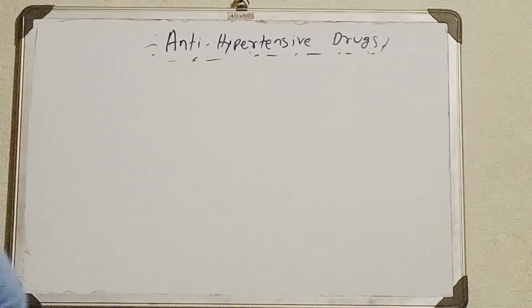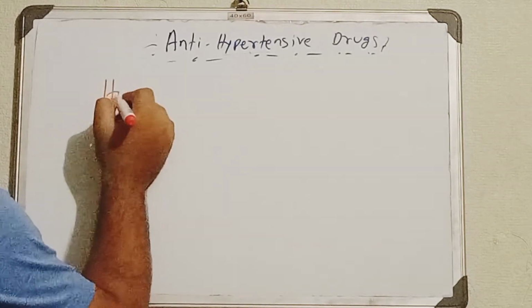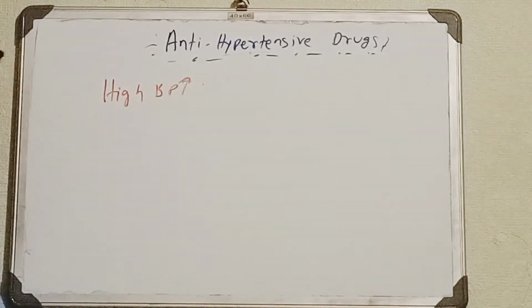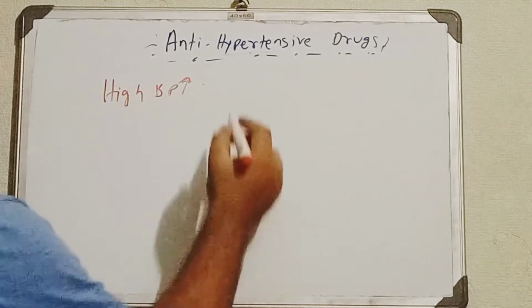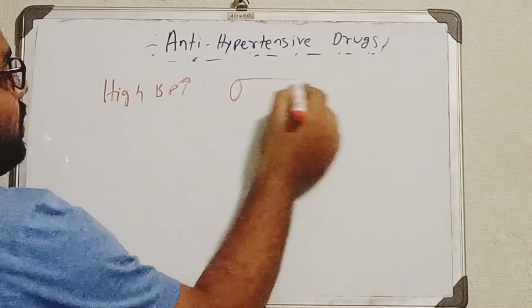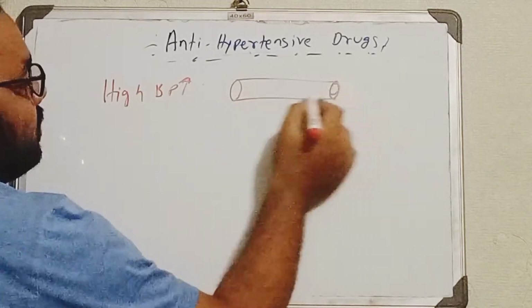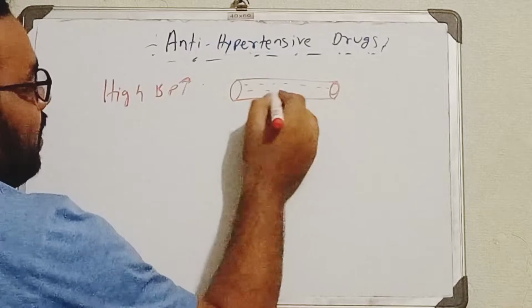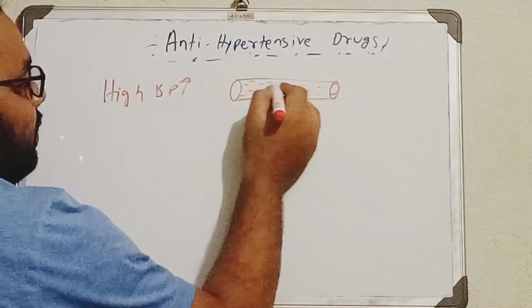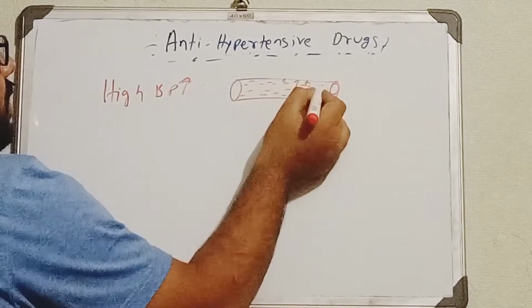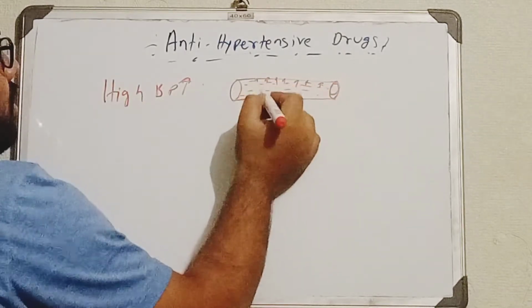We all know that hypertension means high blood pressure. Now, if you want to know what blood pressure means, let's suppose the blood is going through the blood vessels. Whenever the blood is passing through the blood vessels, it will apply force on the regions of the area of the blood vessels.